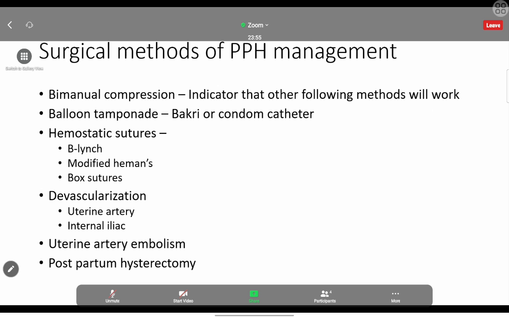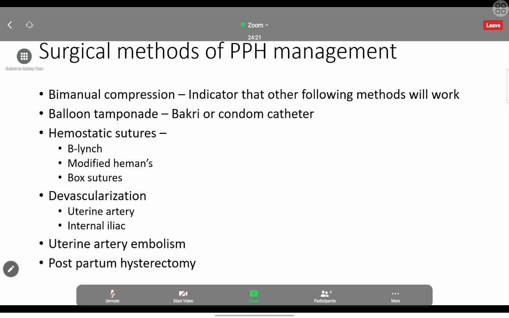Then the devascularization. So that is kind of the last part. Even if the hemostatic suture doesn't work, then we are going for the devascularization. We are going to cut off the blood supply to the uterus. First, we are putting the clamp on the uterine artery bilaterally.